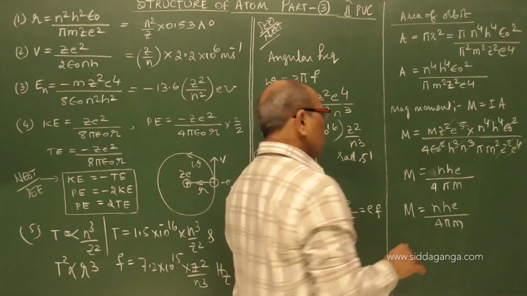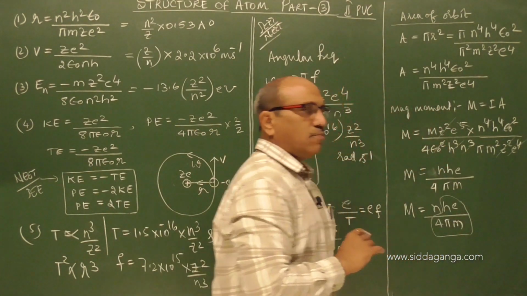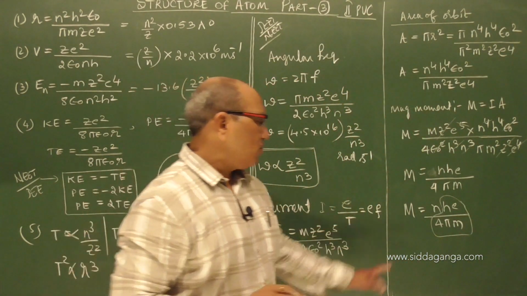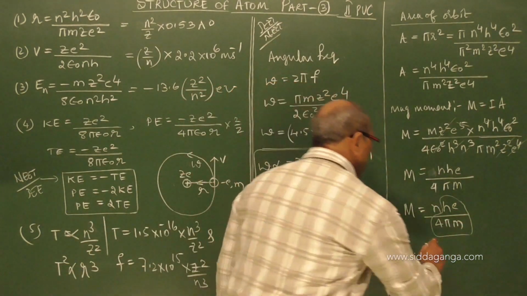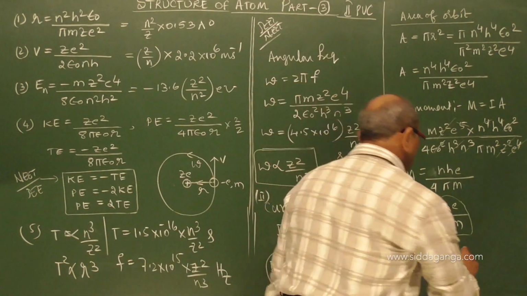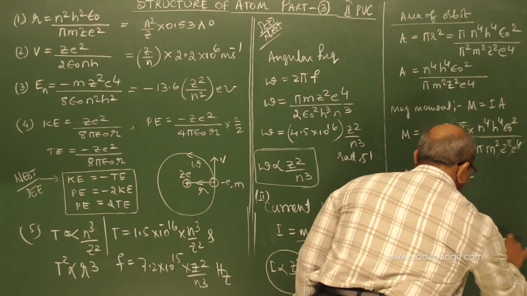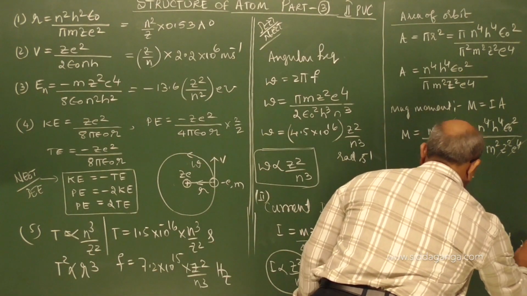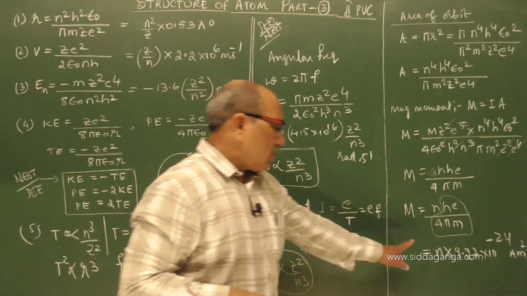What is this h e upon 4 pi m? If you take orbit number 1, it is a Bohr magneton. Bohr magneton is h e upon 4 pi m, and n is a number. For orbit number 1, if you calculate it, it is 9.27 into 10 power minus 24 ampere meter square.